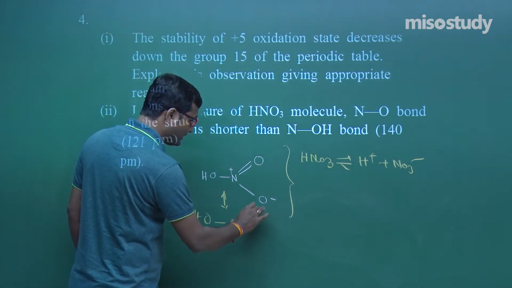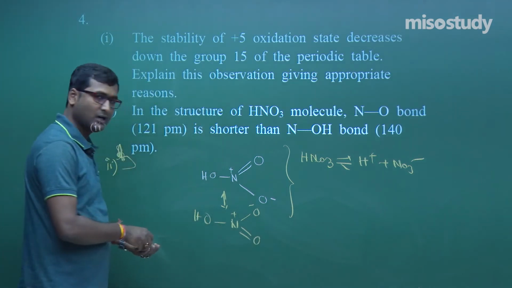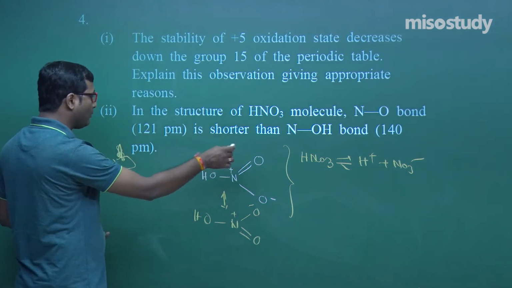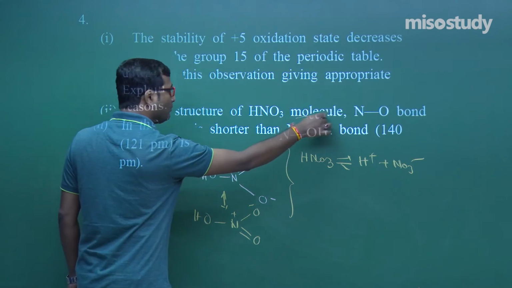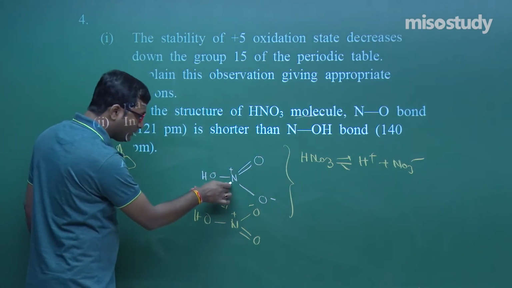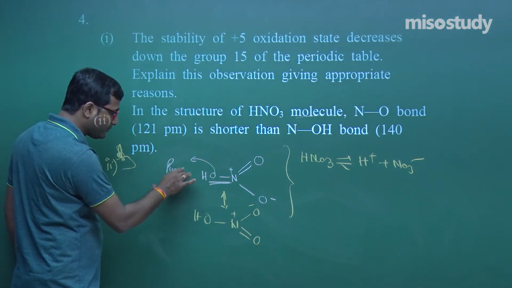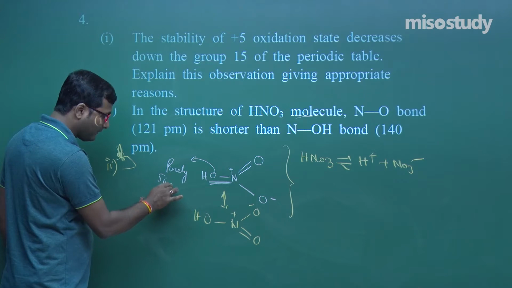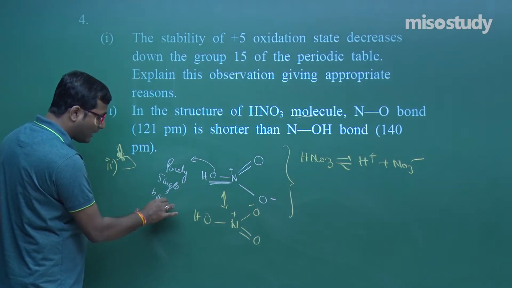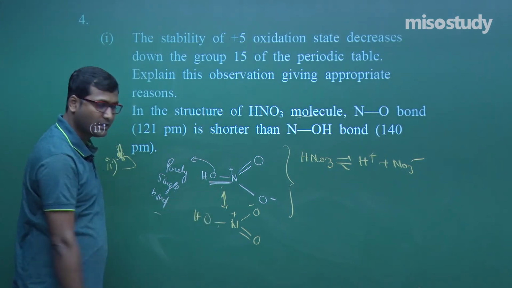Here is a double bond. So what we observe is that the N-O bond in the molecule is shorter than the N-OH bond. As we know, if I talk about the N-OH bond, this is purely a single bond. Clear? But if I talk about the N-O bond, here we observe they have two resonating structures.